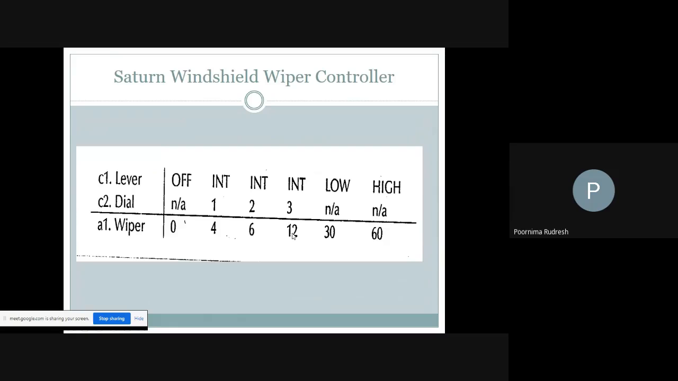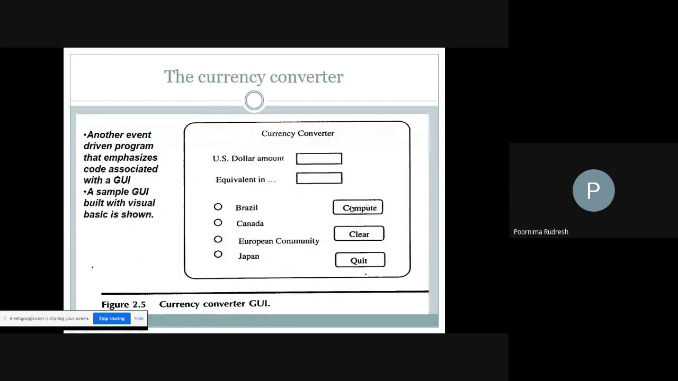Here we have three more buttons: compute, clear, and quit. Once the user enters the US dollar amount, he can select which type of currency he wants. Suppose I select Japanese yen. After selecting it, I can press compute, and then the equivalent amount is displayed in this box.